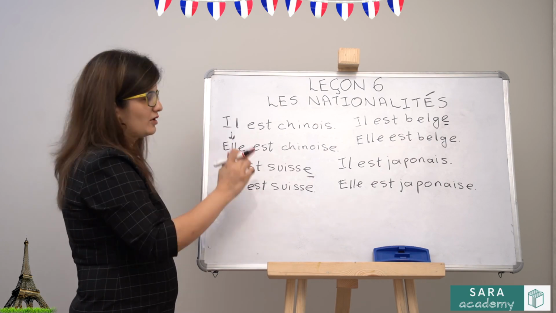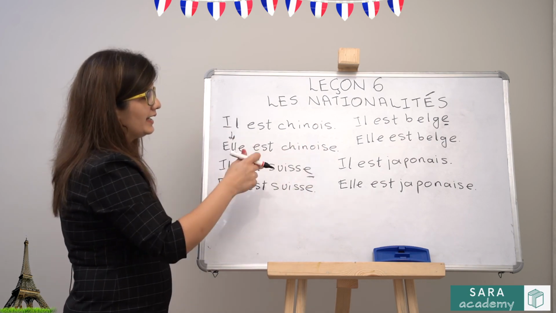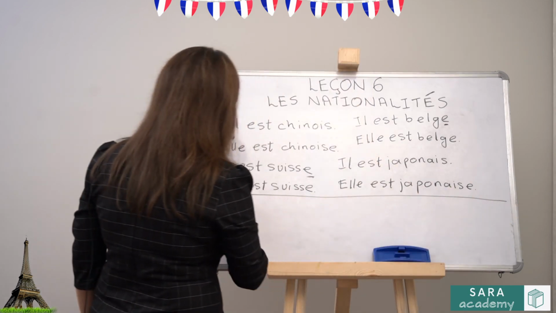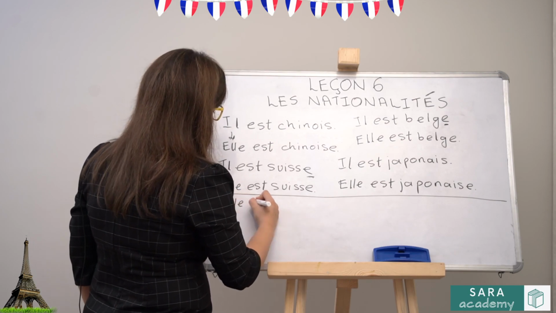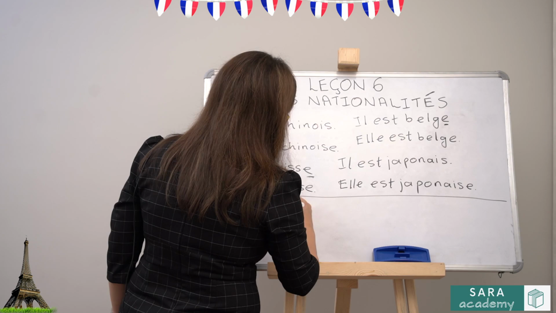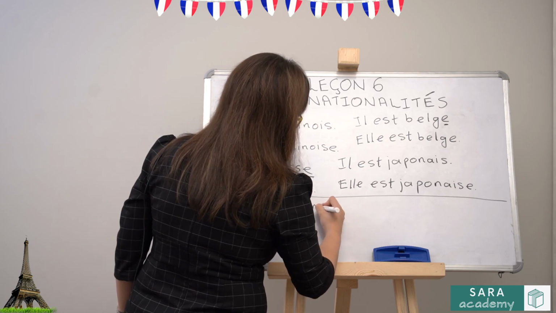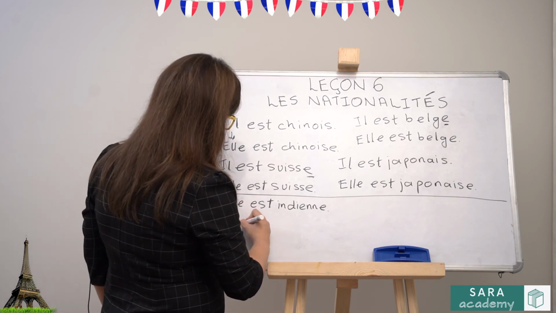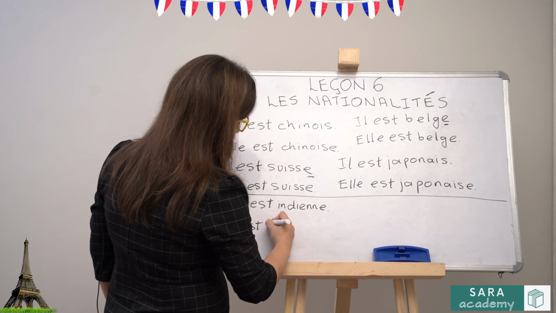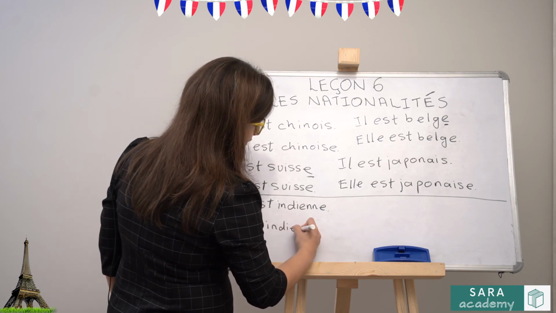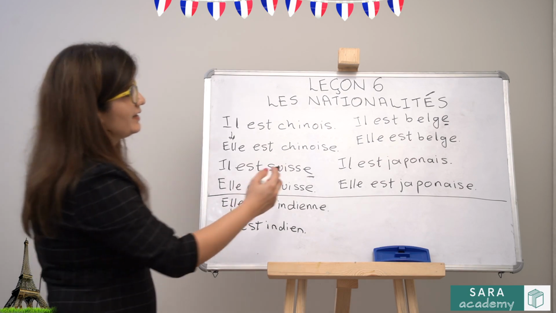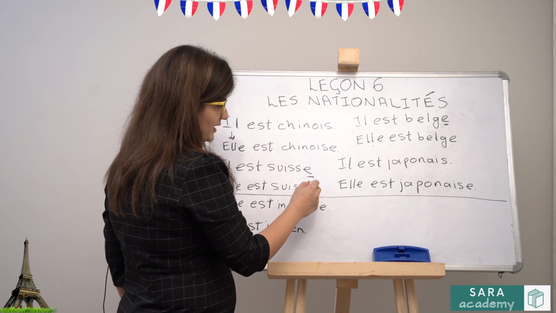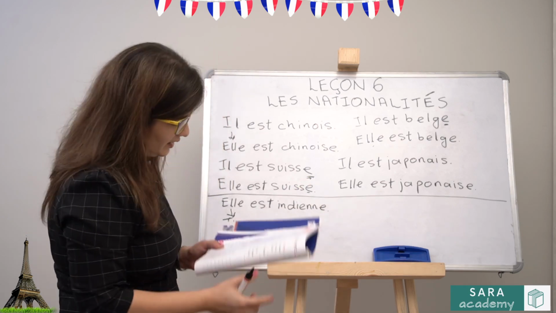Similarly, they can give you reverse also. They can give you this statement and they can ask you to make it masculine. So, for example, if they give you the statement Elle est indienne, she is Indian, and you have to make this masculine, Elle will change to il, indienne without the NE. This is how you change. But in this case, it remains the same. Just elle will change to il because the feminine one and the masculine nationalities are exactly the same.